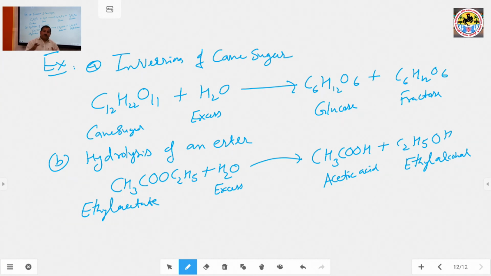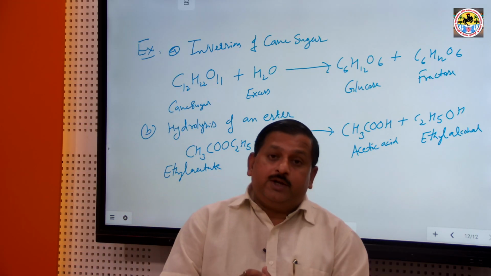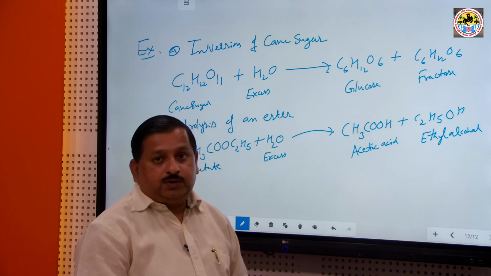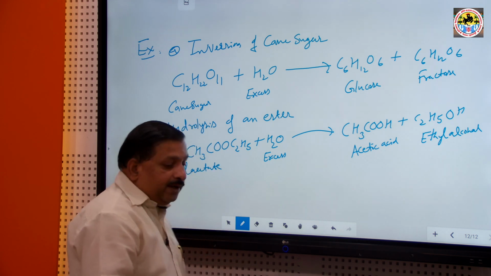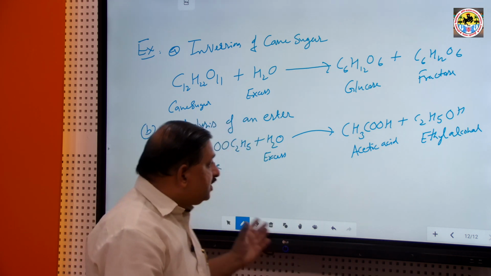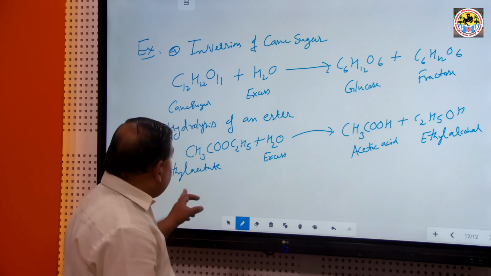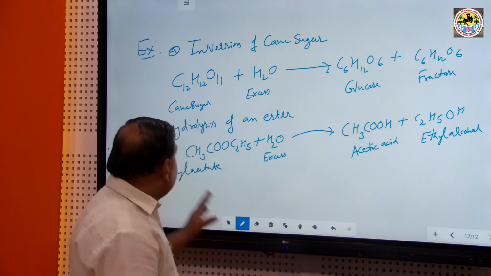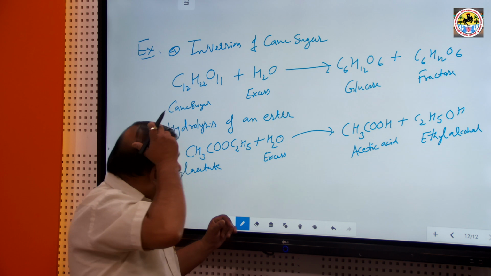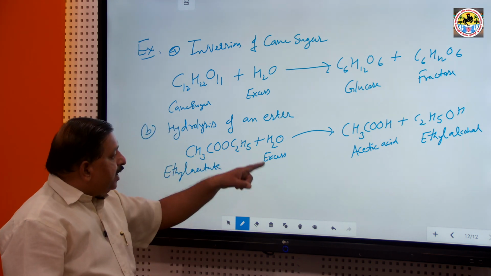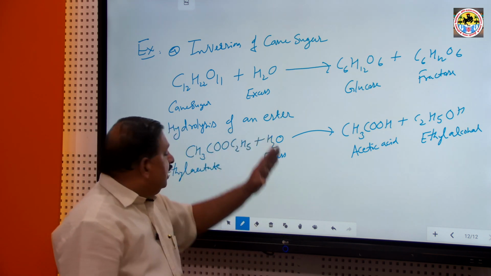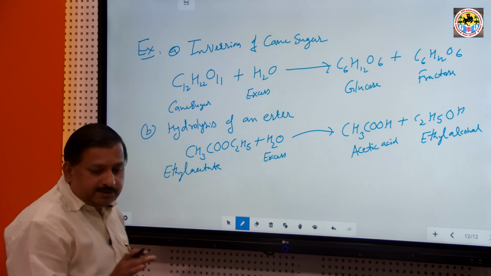Molecularity is the number of reactant molecules taking part in the chemical reaction, but order is determined by those reactant molecules whose concentration changes during the reaction. So, the main basic concept is which reactant molecules participate and whose concentration changes during the reaction. Here two molecules take part, but water is in excess, so it does not affect the rate of reaction. So, hydrolysis is a first order reaction example.